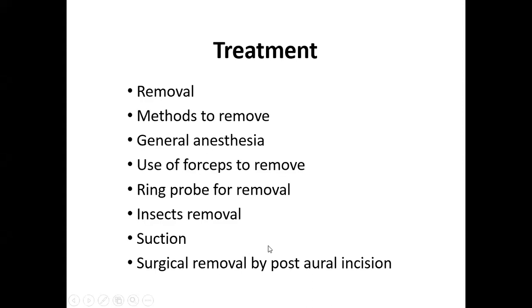We can remove the foreign body with ear syringing also. We can remove the foreign body surgically also. There are four methods in general to remove the foreign body. One is the ring probe. Second is the suction. Third is ear syringing with water. And fourth is surgical removal.